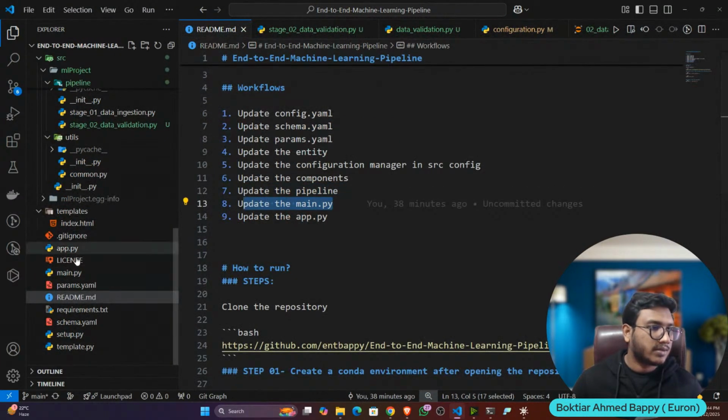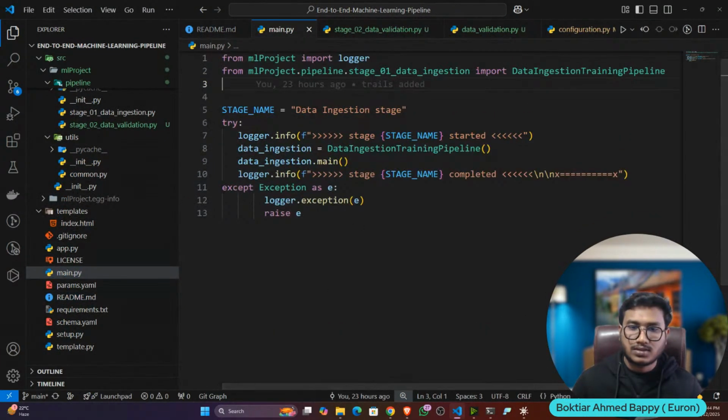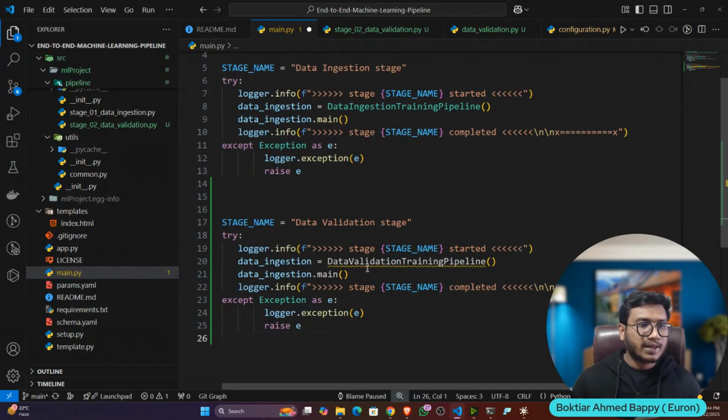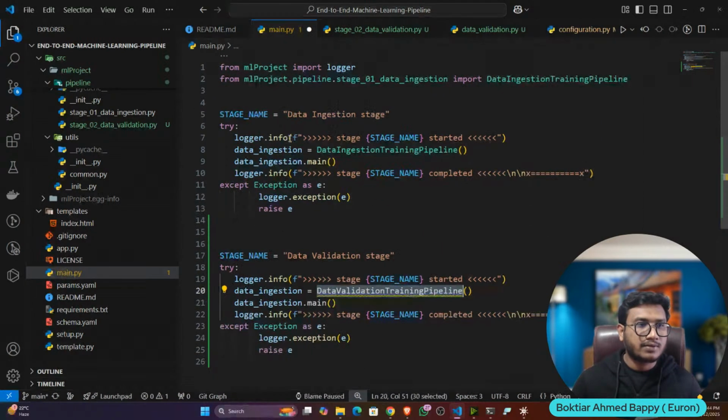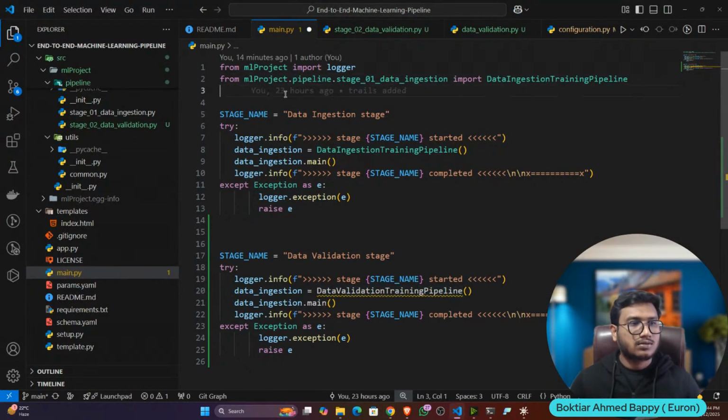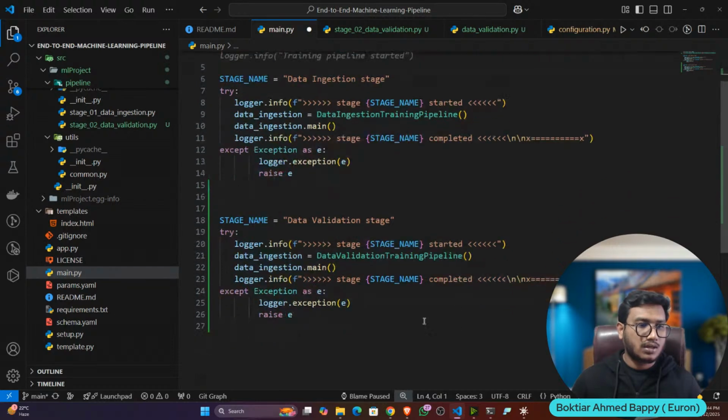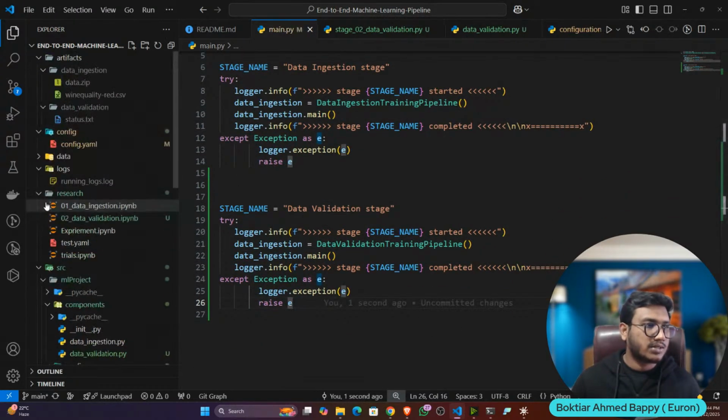Okay. Now let's open my main.py, and here let's try to mention data validation. But I have to import the data validation training pipeline from the pipeline folder. Now it's fine. Now let's try to test whether it's working or not.